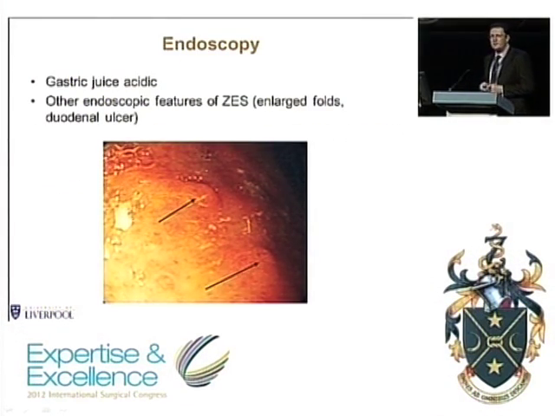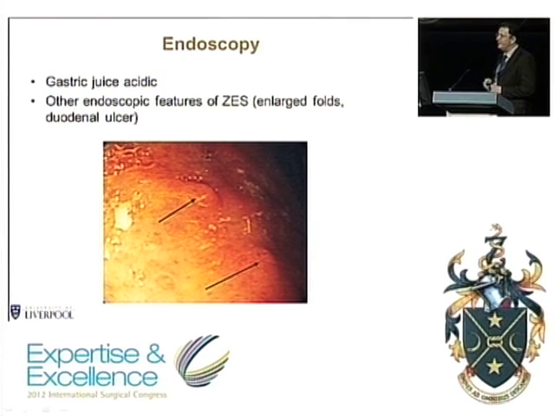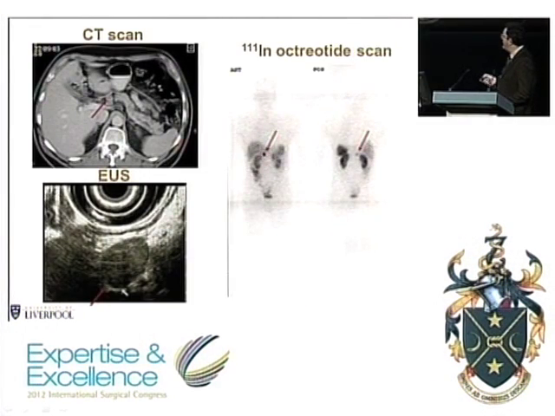Now, the polyps here are subtle, very small lesions, and unless you look carefully, you won't necessarily see these, but the endoscopist noted them. The recent BSG guidelines on gastric polyps, for any of you who are endoscopists, suggest that we should biopsy all polyps. I've had a lot of flak for that, because lots of fundic cystic gland polyps are being biopsied, but on certain occasions, and this is one of the reasons for it, it shows things that you're not expecting. So these turned out to be gastric neuroendocrine tumours.